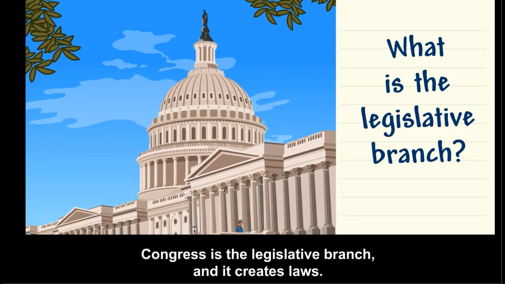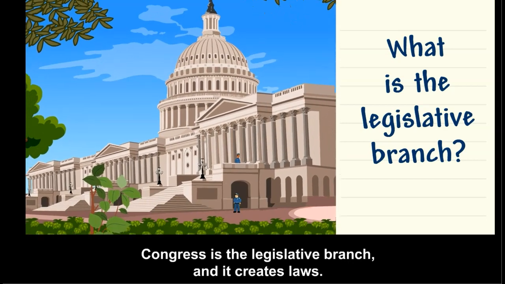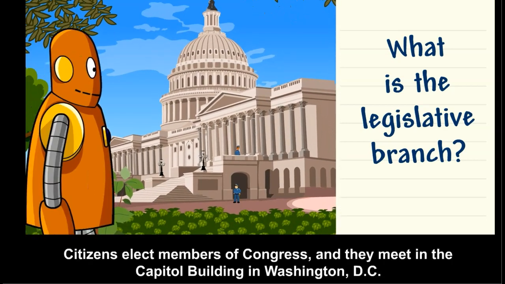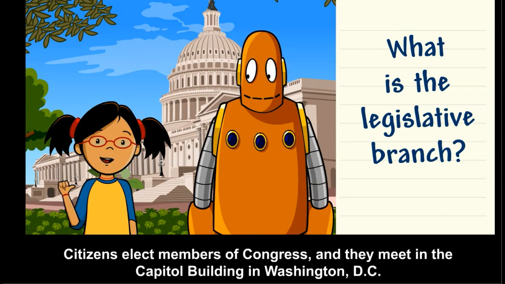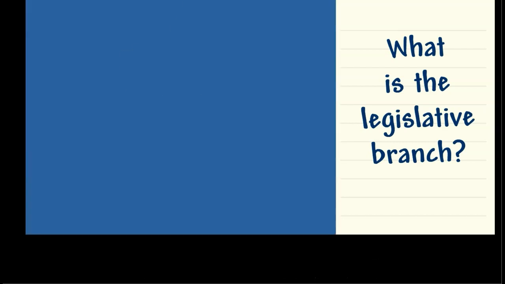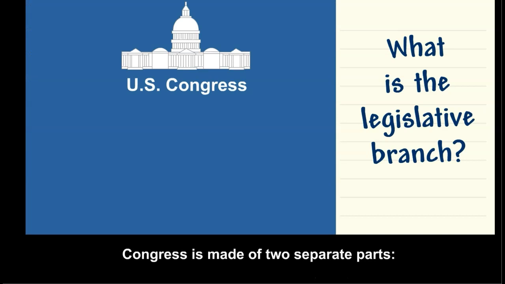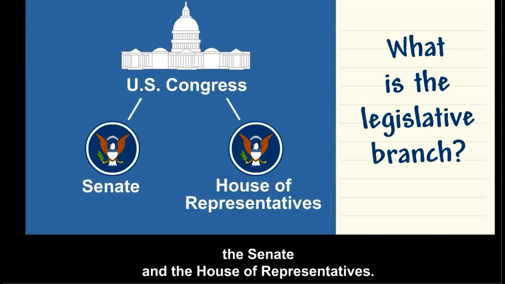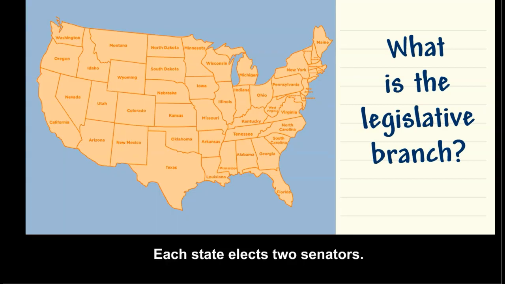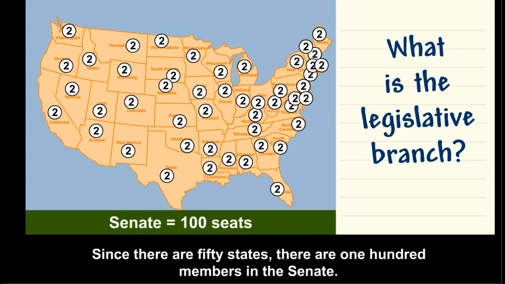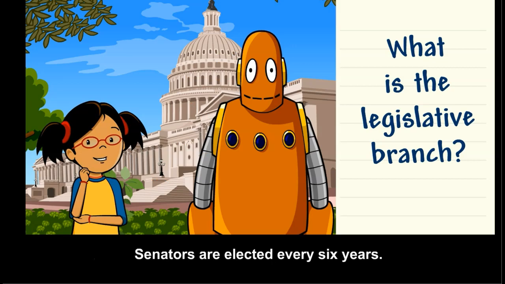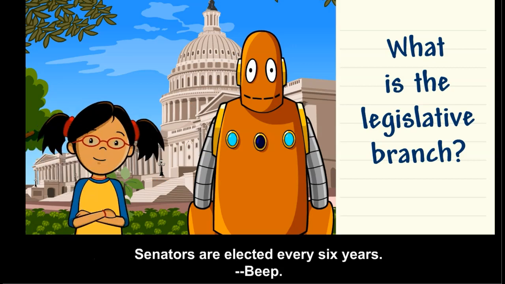Congress is the legislative branch, and it creates laws. Citizens elect members of Congress, and they meet in the Capitol building in Washington, D.C. Congress is made of 2 separate parts, the Senate and the House of Representatives. Each state elects 2 senators. Since there are 50 states, there are 100 members in the Senate. Senators are elected every 6 years.